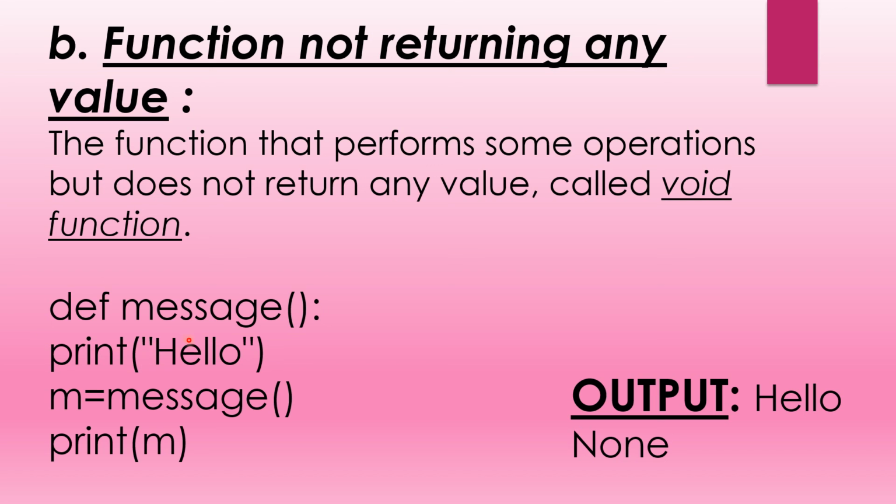We have written print hello, so you can see in the output hello is printed. m is equal to message: we are calling the function here, but we have not taken any parameter and we have not taken any return statement. So we will not get any return value. We have written print m. As m does not contain any value, it will display the output as None. Hope you understood this program.